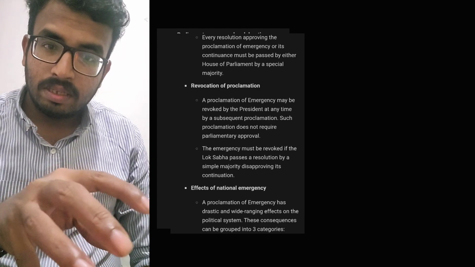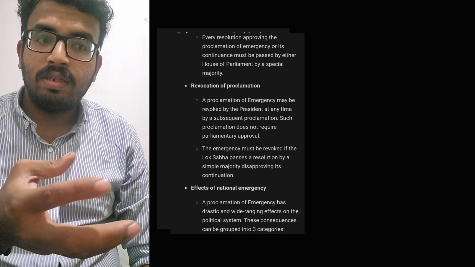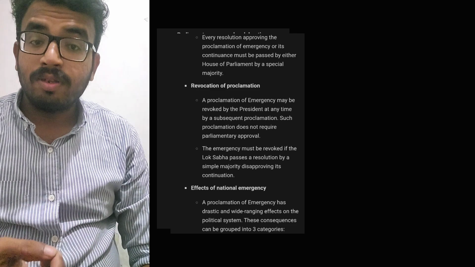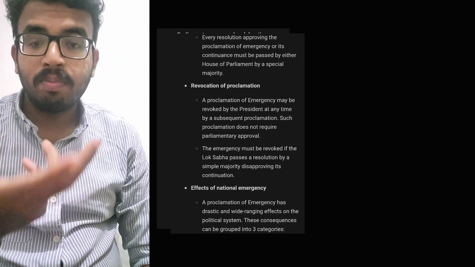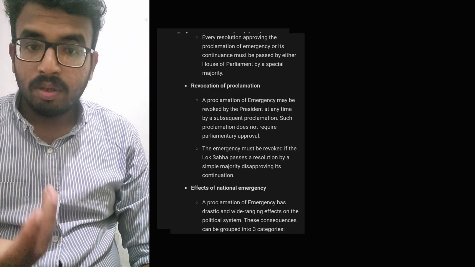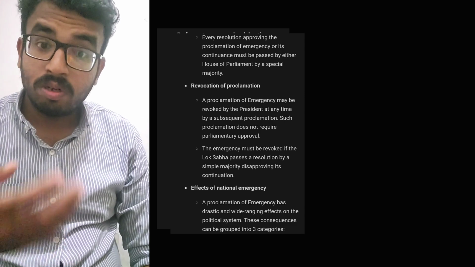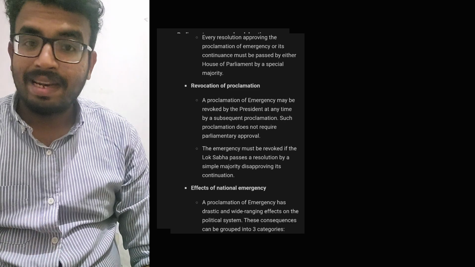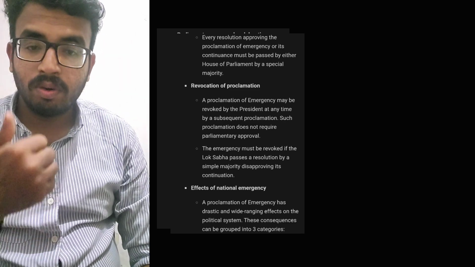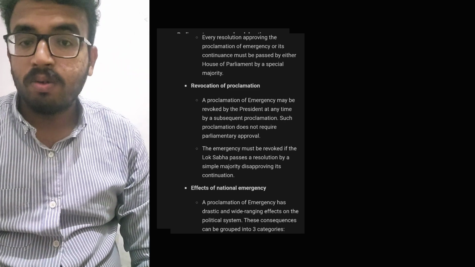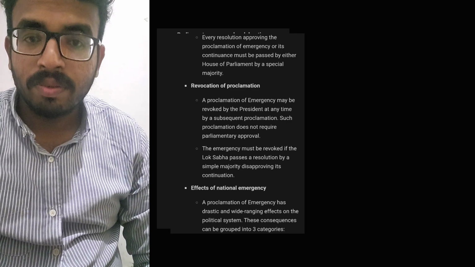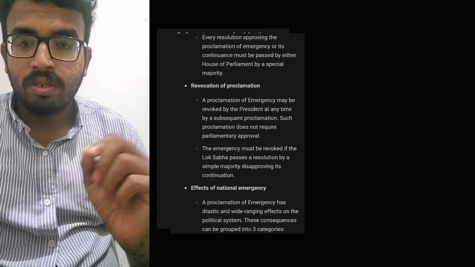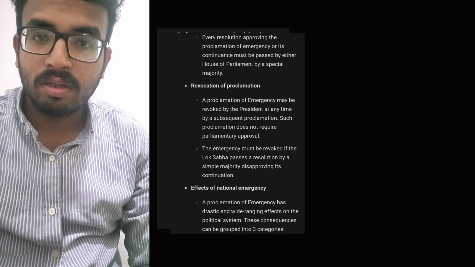If there is a position like that, then the Lok Sabha can pass its own resolution for stopping or revoking the declared emergency. So here, not only the president has the power, the Lok Sabha also has the power to revoke the emergency. Okay, so that's all about the emergency. There are so many things I have discussed. You have to note them down one by one so that you won't forget.